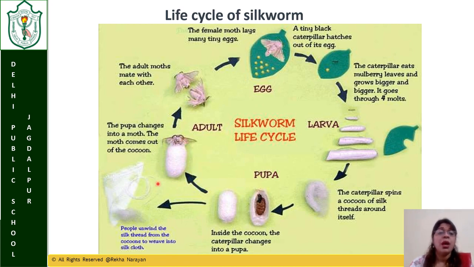Sometimes, before we take out the thread, the pupa grows into a moth, comes out and leaves the cocoon. That means the cocoon was built for the growth of the larva into the adult. So when the adults leave the cocoons, those cocoons are used for taking out the silk thread.